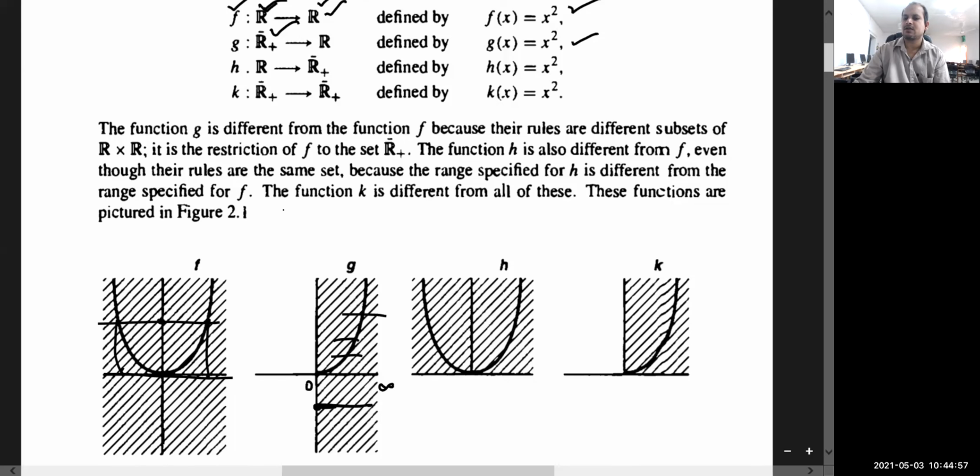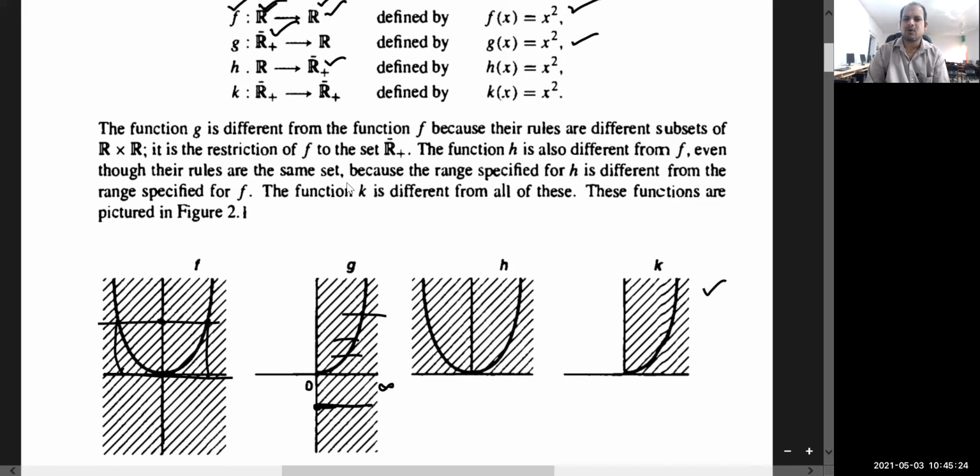Similarly, this one is not 1-1 but onto, because it is taking every value of R plus. Whatever non-negative real number we take, there are always pre-images. And this one is 1-1 as well as onto. So you can see that by changing domain and codomain, the nature of the function changes, and you have obtained different types of functions.